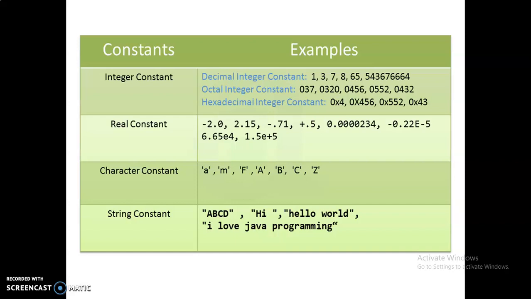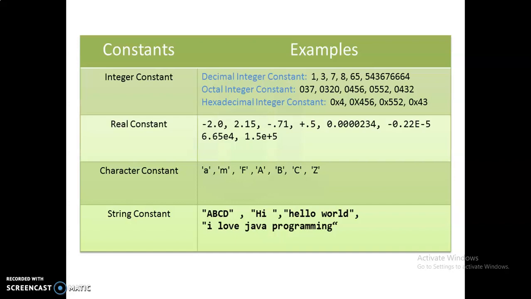Integer constants, real, character and string. Integer constants are divided into three types: decimal, octal and hexadecimal. Decimal integers are those between 0 to 9. Octal integers are the numbers between 0 to 7 preceded by the value 0. Hexadecimal integer constants are the numbers from 0 to 9, and for 10 to 15 we replace them with A to F. The numbers are preceded by 0x. X can be either a small letter or a capital letter.